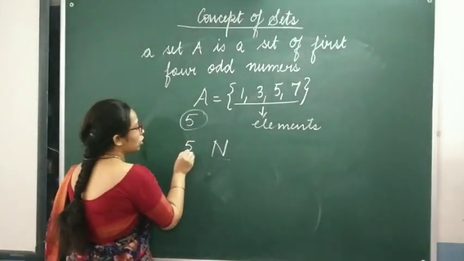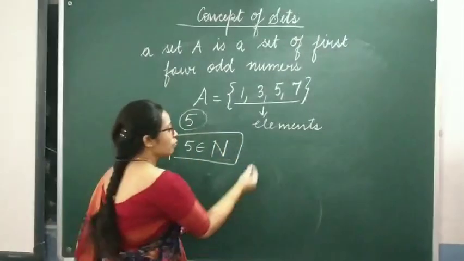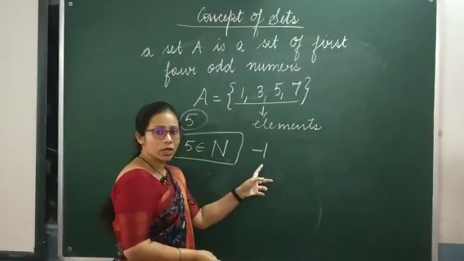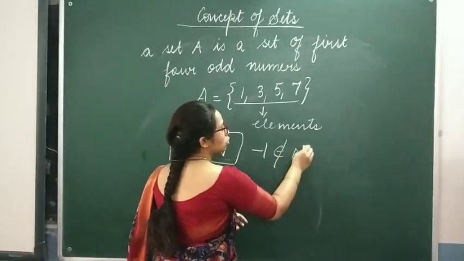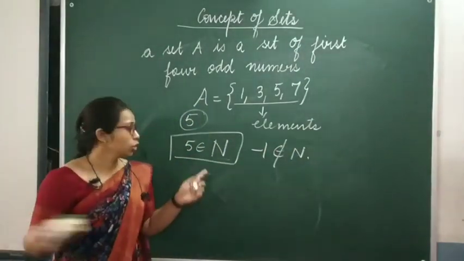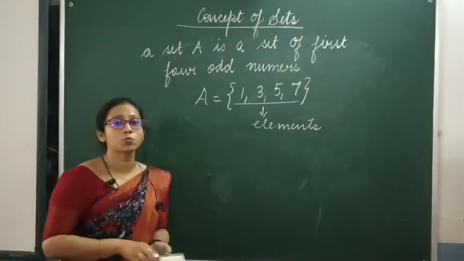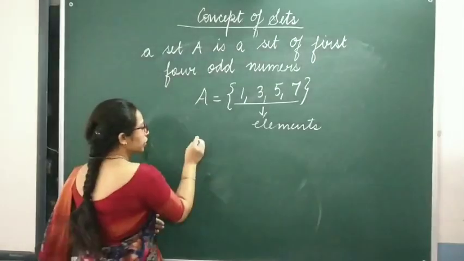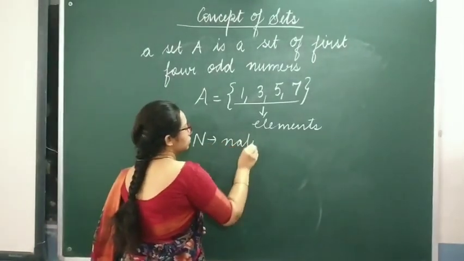So, 5 always belongs to capital N. If I say minus 1, is it a natural number? No. So, minus 1 does not belong to capital N. So this is how, using N, we denote a set of natural numbers. These are special notations. Capital N represents a set of natural numbers.